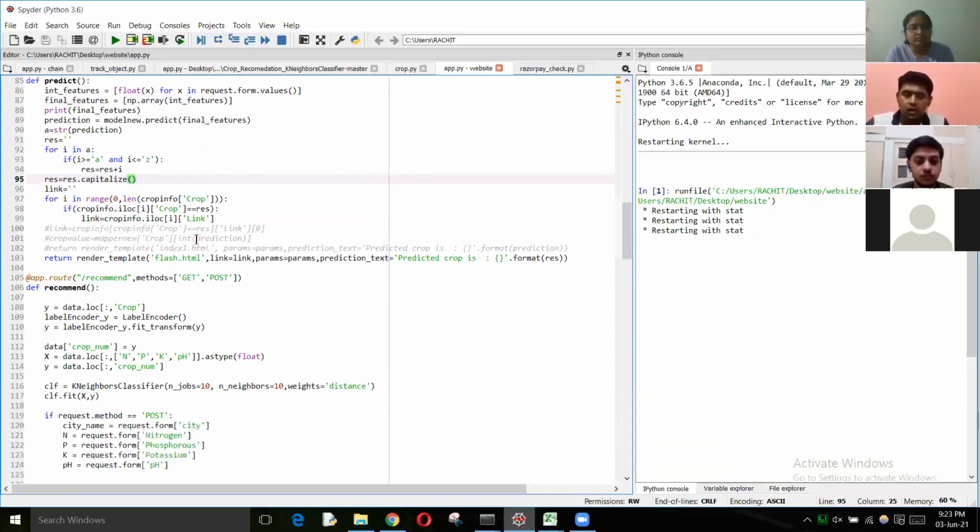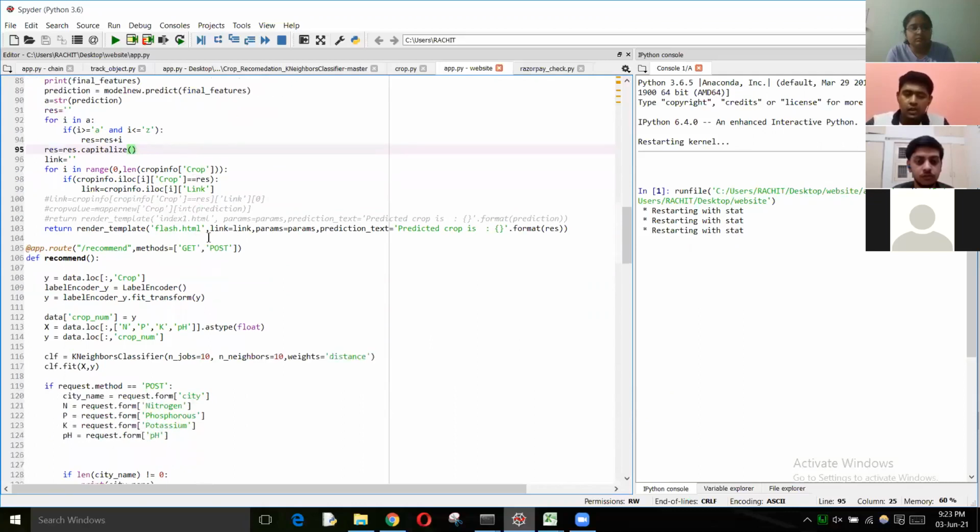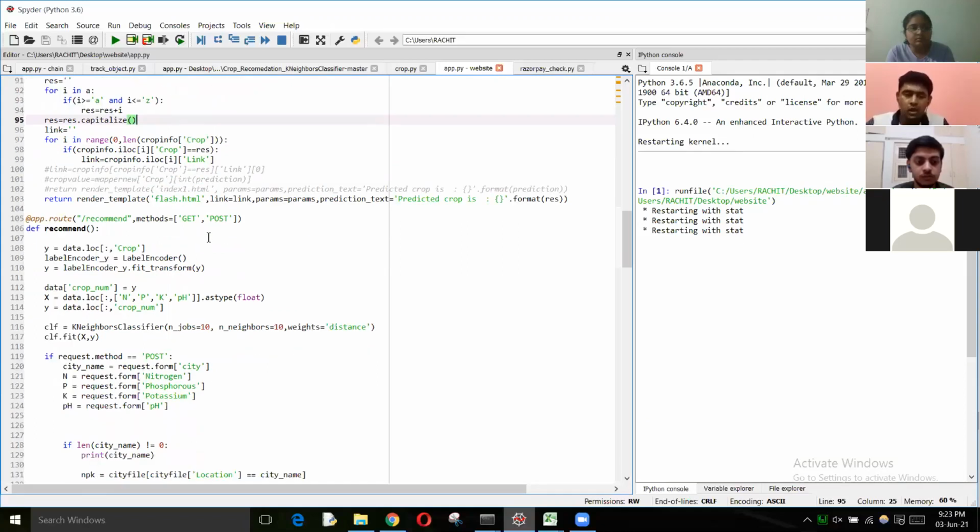Then comes the part of the recommendation function. So here there are 2 options available for the user. Either he can input a city name or he can input the crop attributes. So if he enters a city name, then we already have a file as described above, where for each city we have a corresponding NPK/PH value. So he can simply enter the city name.